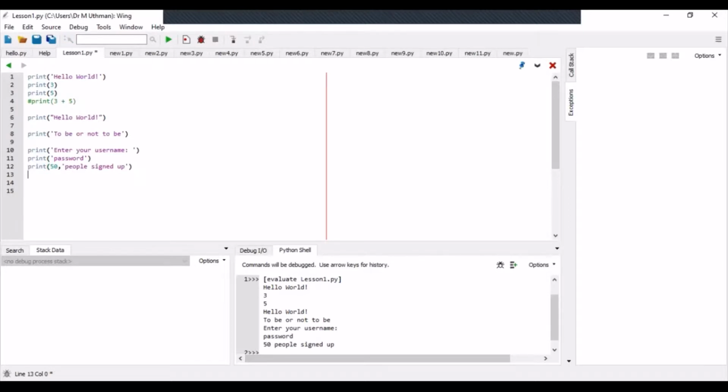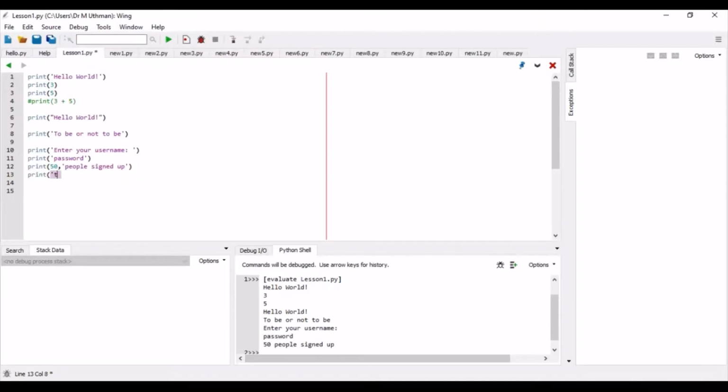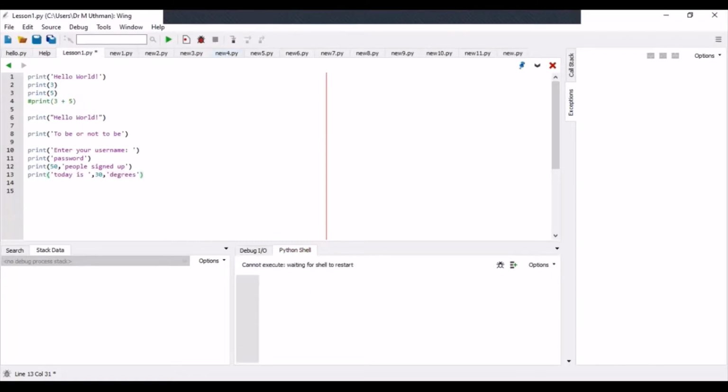So you could do it in any way. You could say today is 30 degrees, for example. Today is will be in quotation. Put your space, quotation, then a comma and 30, then another comma, then your quotation marks again, degrees, quotation, and see what happens.